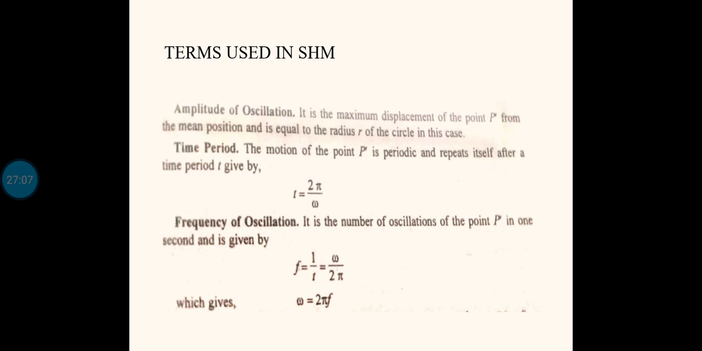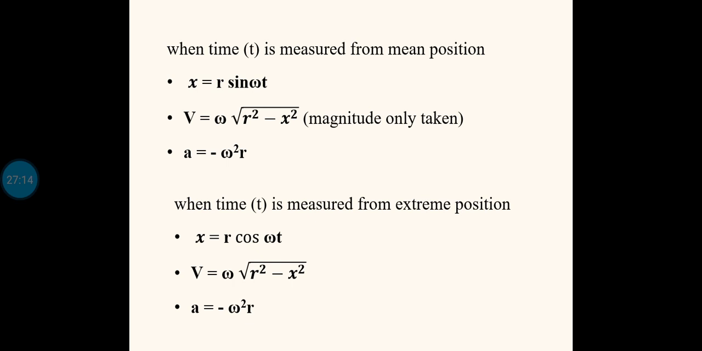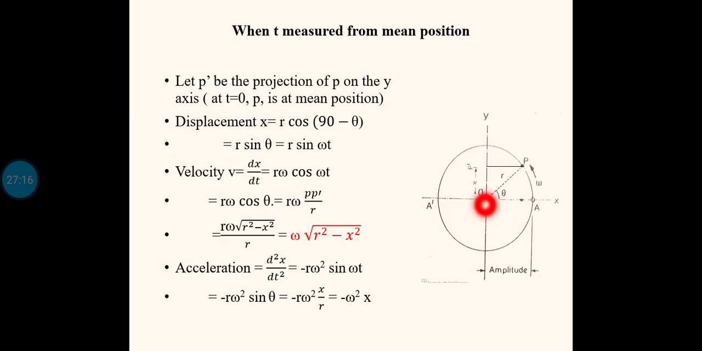Now, the amplitude of oscillation is the maximum displacement of the point p dash from the mean position. In both the cases you can see the amplitude of oscillation means maximum displacement from the mean position. Talking about the horizontal movement, the maximum displacement is up to A. This is the radius of this circle. So r is the maximum amplitude.